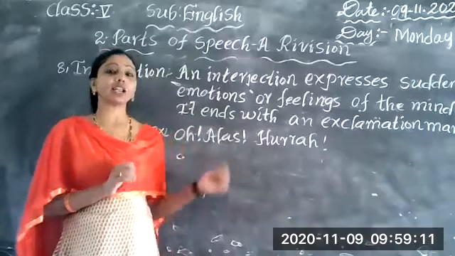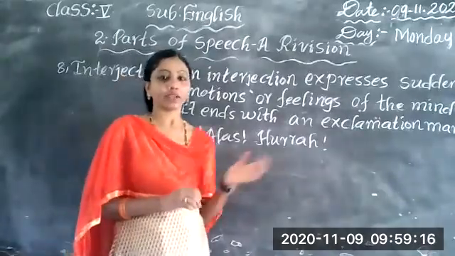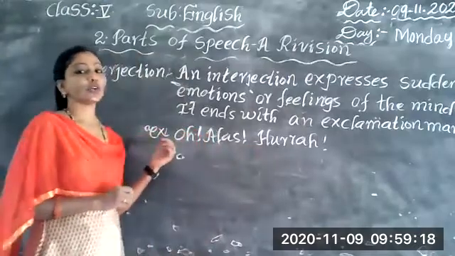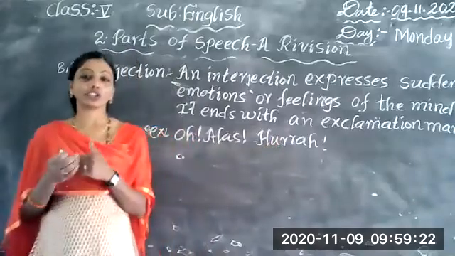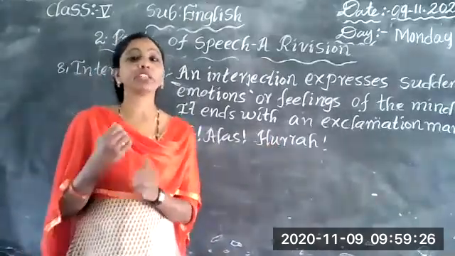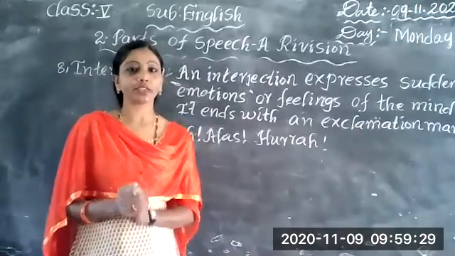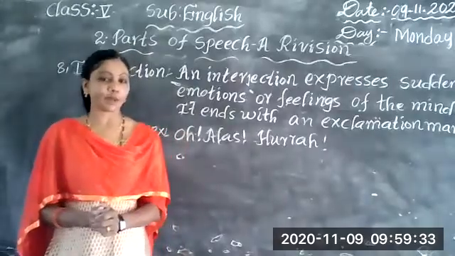So these are all feelings. For example, oh, I lost, hooray. These are the emotional words. When we are emotional, at that time we speak such words. So an interjection expresses the sudden emotions or feelings of the mind.